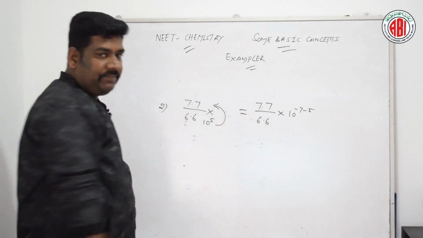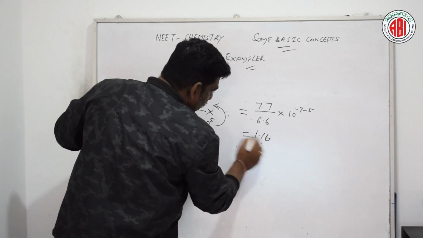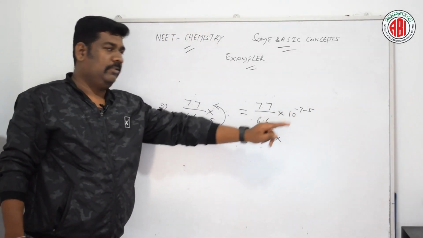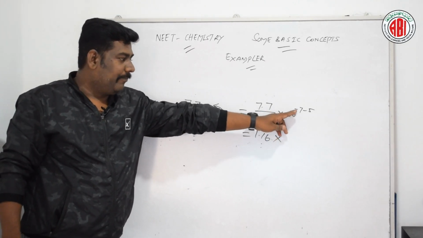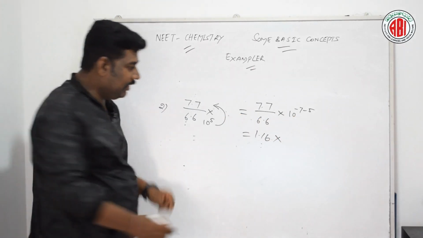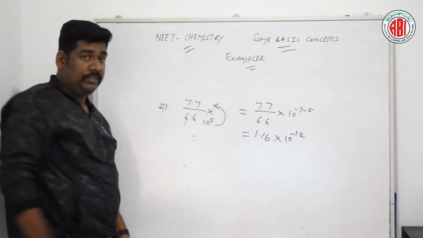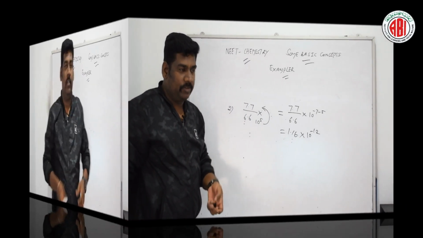Simplifying this we will get 1.16 into, here both the values we are going to add. The larger number is minus 7, so the sign will come like 10 to the power of minus 12, adding both values. So by this way we can solve this problem. Let us go for the next question.